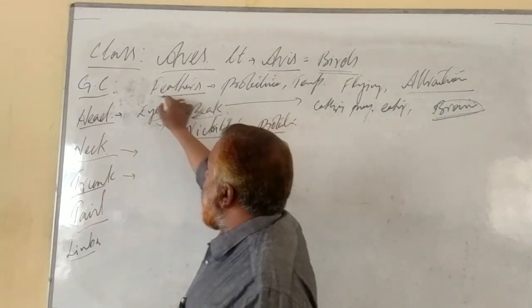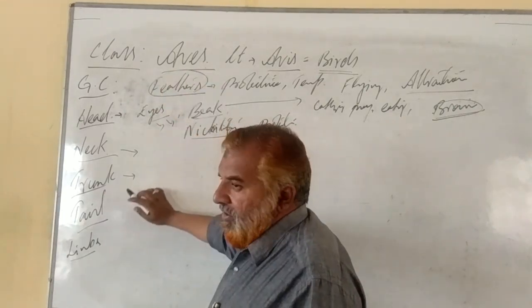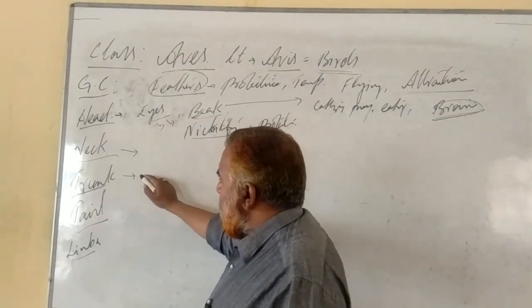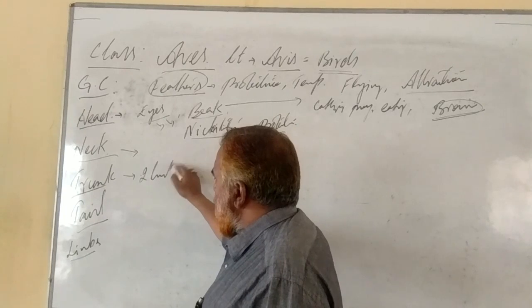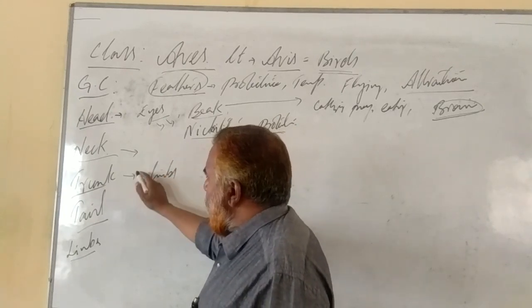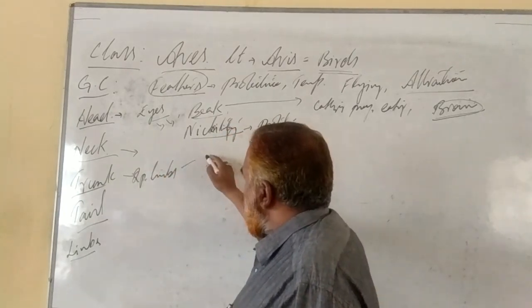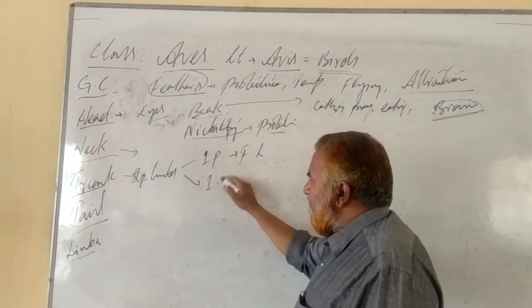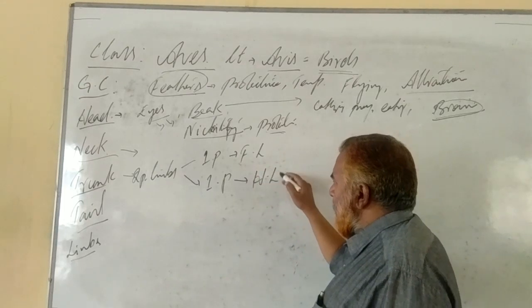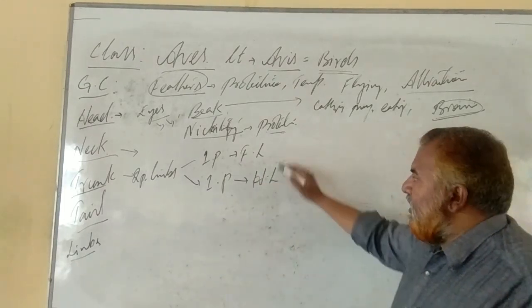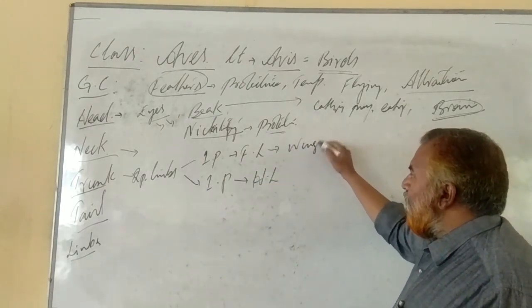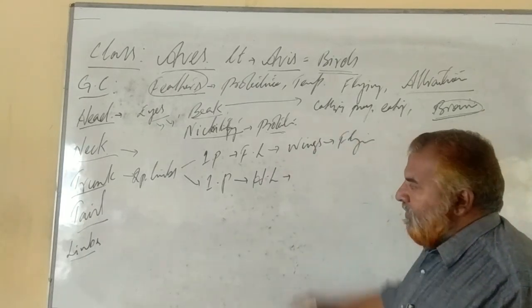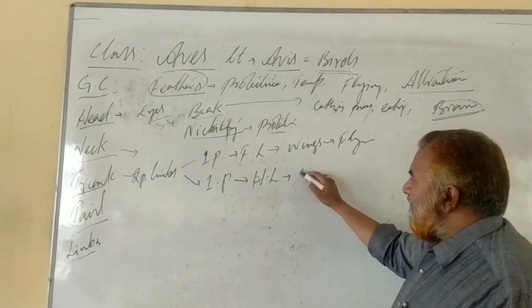As we have discussed, feathers are the covered exoskeleton. The trunk is where all the visceral organs come. This trunk region has two pairs of limbs. What are the two pairs of limbs? One pair of forelimbs, one pair of hind limbs. In birds, forelimbs are modified into wings. Wings help in flying. Whereas hind limbs are covered by